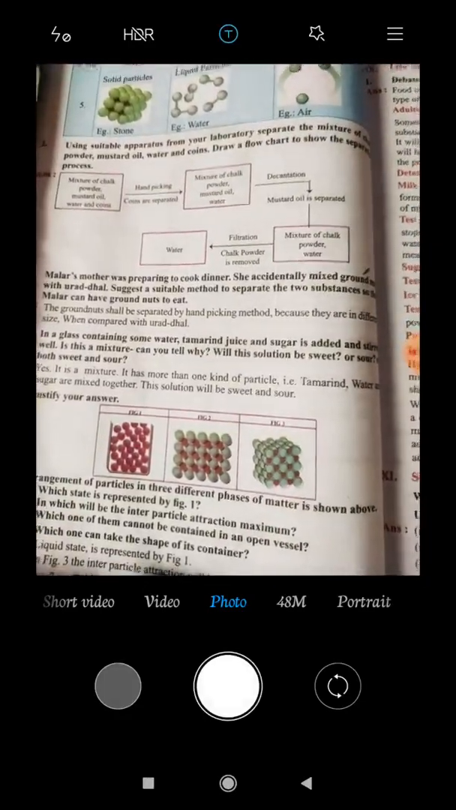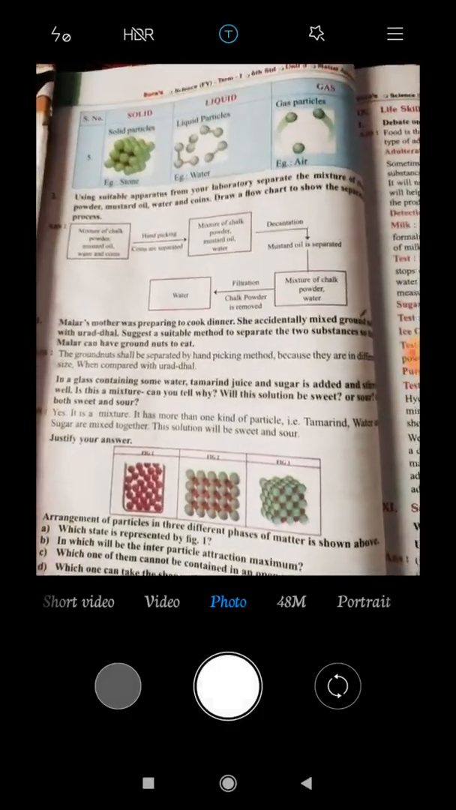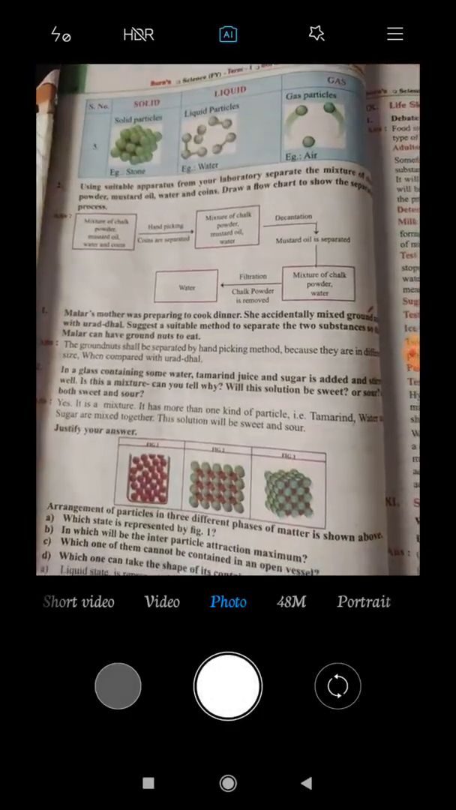That's all, children. The lesson 3 revision is over. I hope you have understood this lesson very well. So, write the exam well. Okay. Thank you.